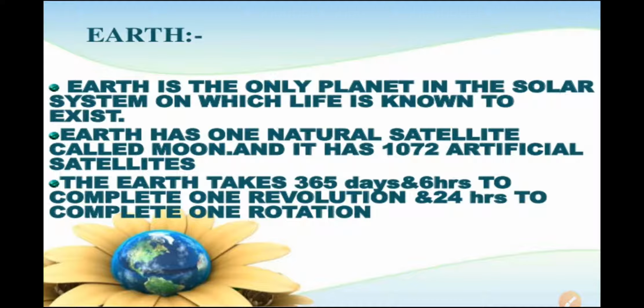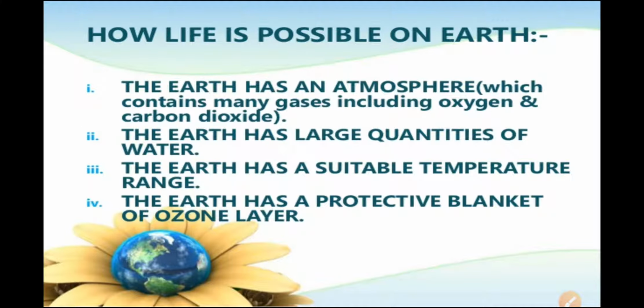Now see here, there is a proper temperature on the Earth, and there is a proper atmosphere on the Earth. There is also a blanket of ozone on the Earth, and that's why life is possible on the Earth. So here you can see how life is possible on the Earth. If we compare other planets, there is no life, but on the planet Earth, on Prithvi, there is life. So why is there life on the Earth?